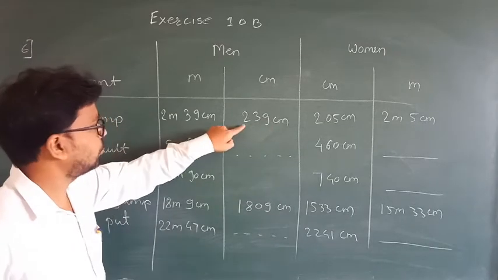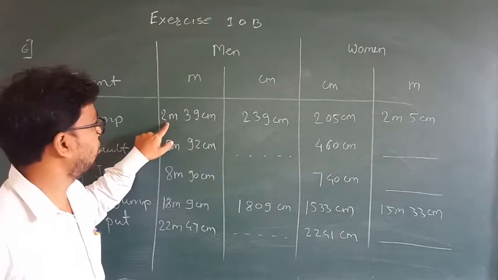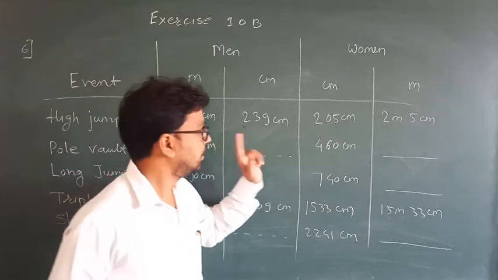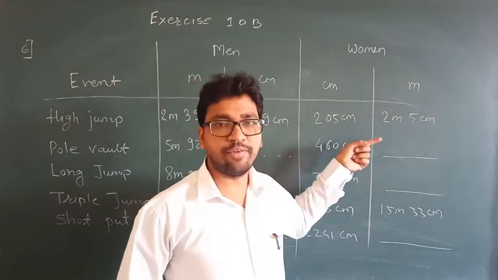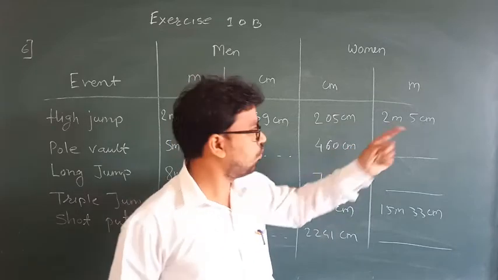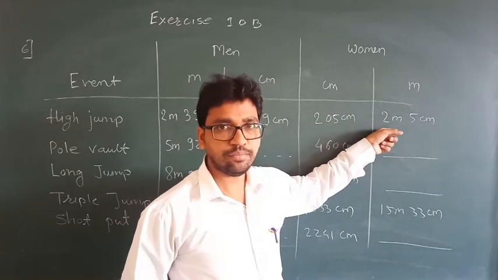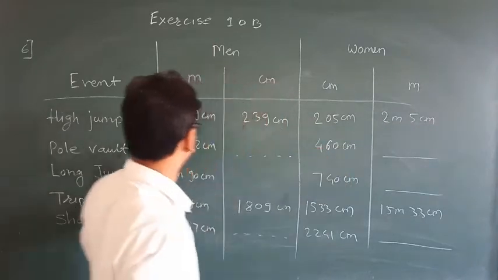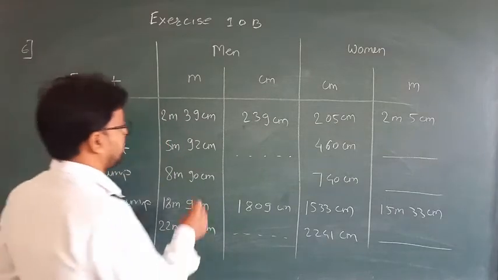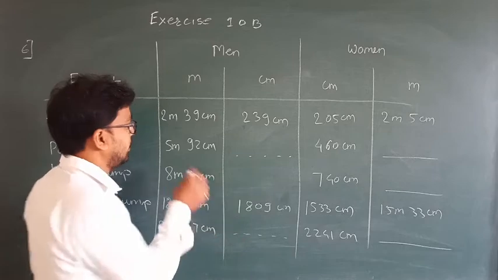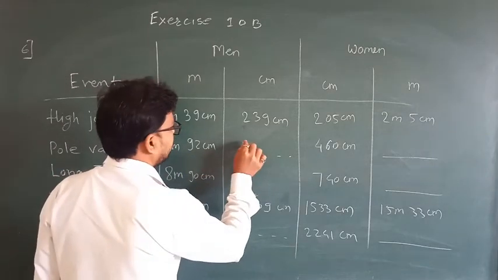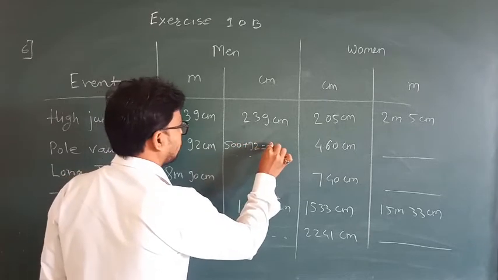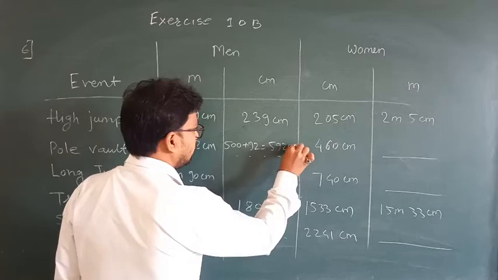Okay, 2 meter means what? 200 centimeter, right? 200 centimeter plus 39 equals 239 centimeter. Here 205 centimeter. 200 centimeter means 2 meter, and this 5 centimeter. So here 5 meter 92 centimeter means what? 5 meter means 500 centimeter. So 500 plus 92 equals 592 centimeter.